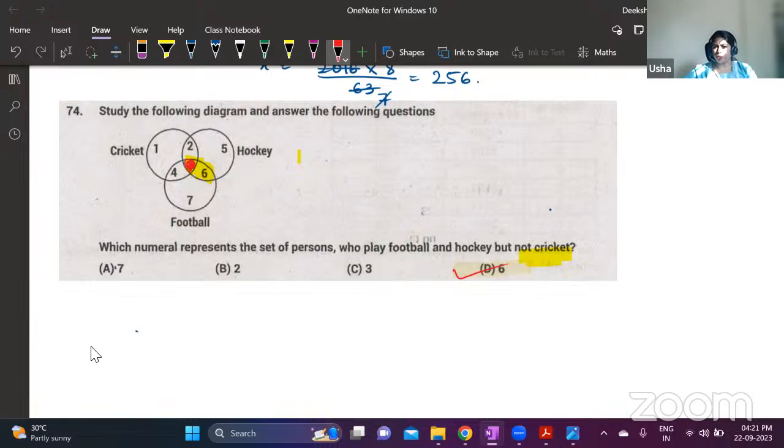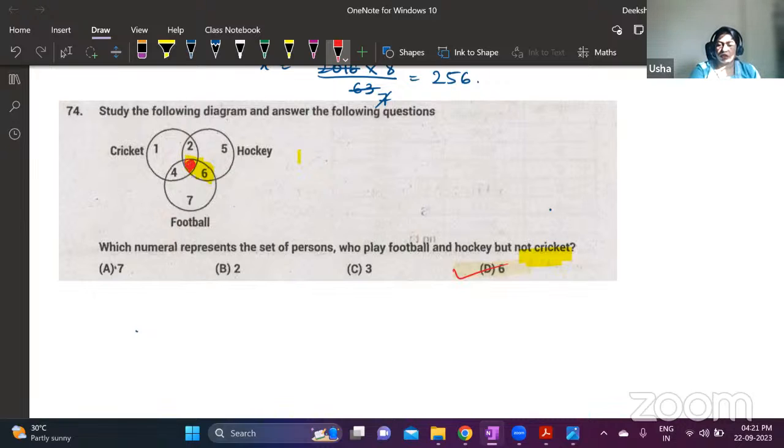What is that? 12 by 2. Why 12 by 2? We have to just identify the numbers. No calculation required here. The circle that is intersecting hockey and football is 3 and 6. From that, you have to remove the number that is included in the cricket circle. So you will get 6 as the answer.